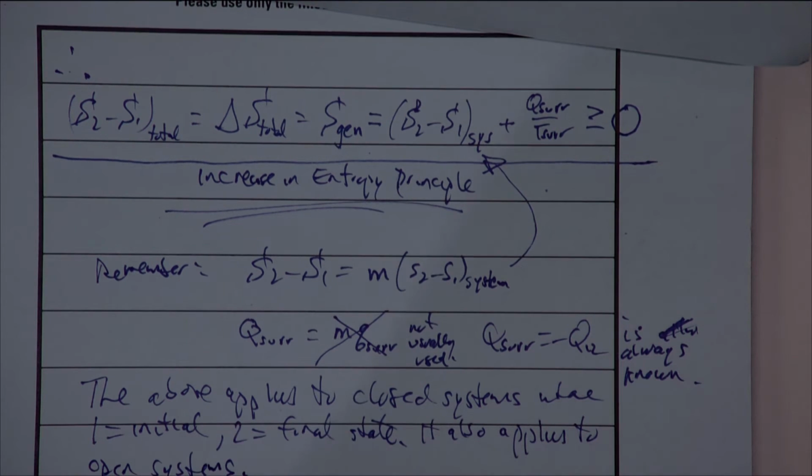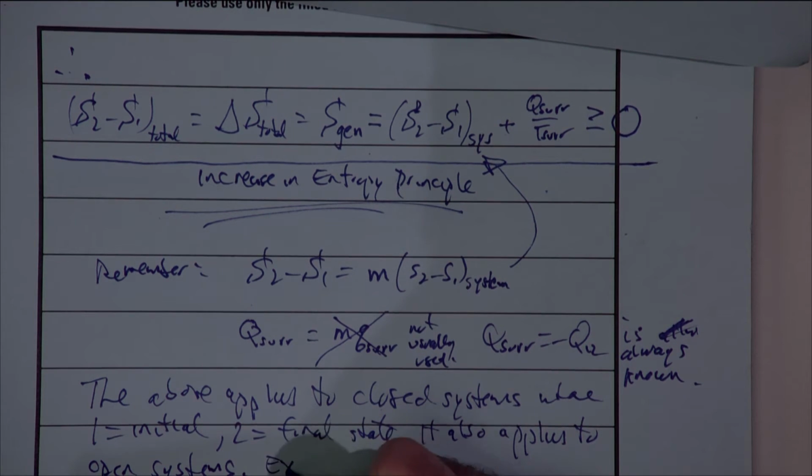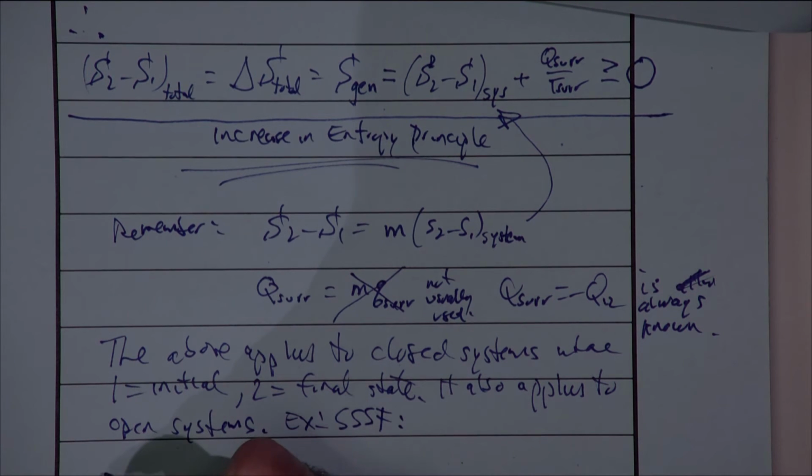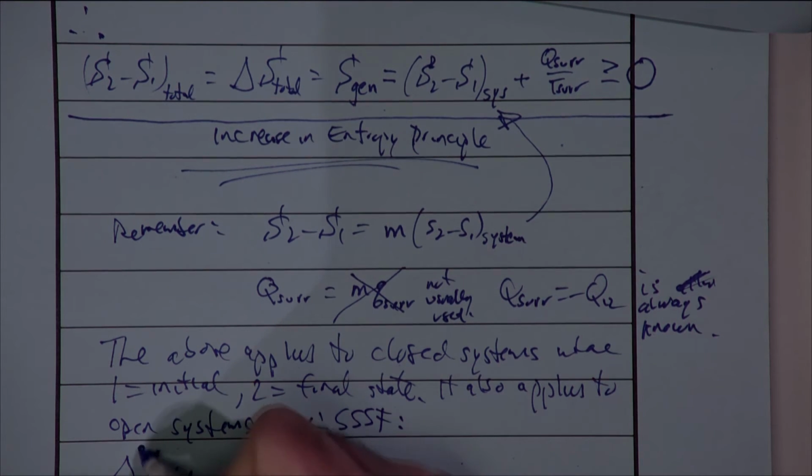Now, most of the time when we look at open systems, we're going to look at single stream steady flow problems. So, for example, for a single stream steady flow process, we would note that instead of showing just delta S total, we'll put a dot over this.